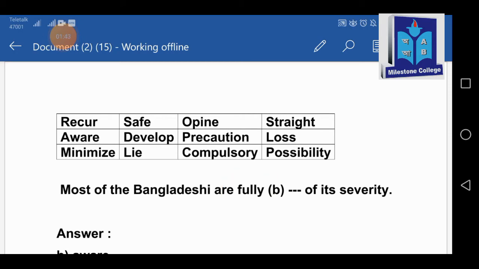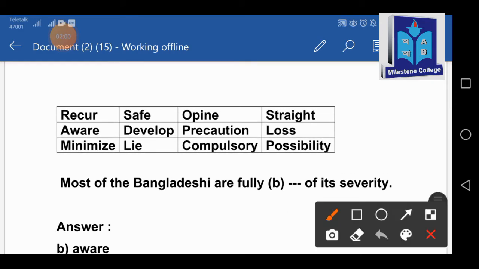As we know that an adverb can modify a verb, sometimes another adverb, and sometimes an adjective. So everything we have there, unless an adjective, and the adjective will be aware. Here we have got the answer: aware is the answer there.